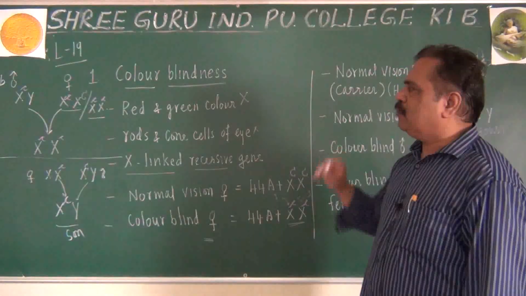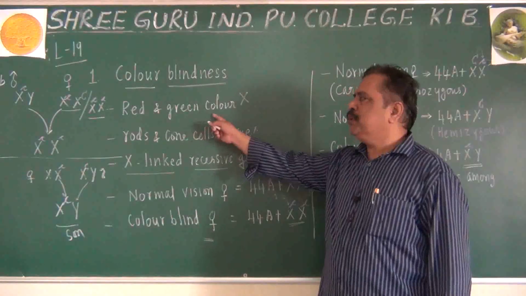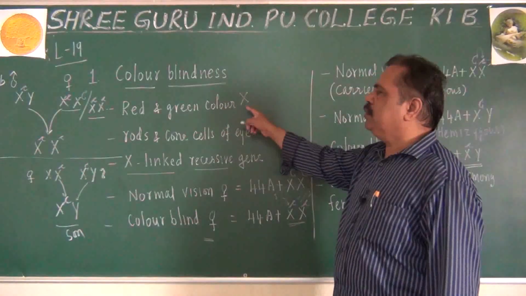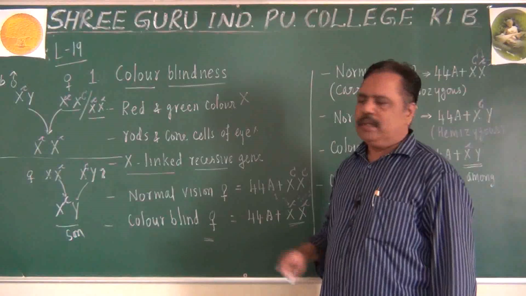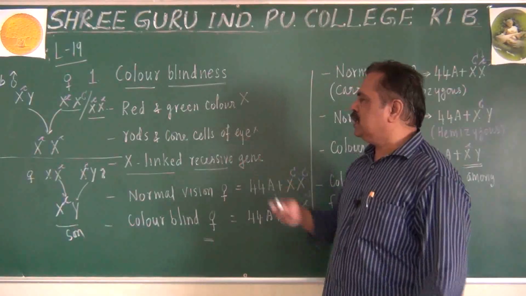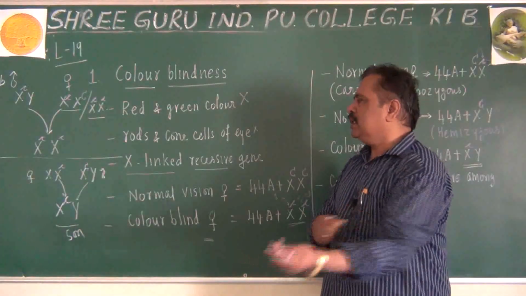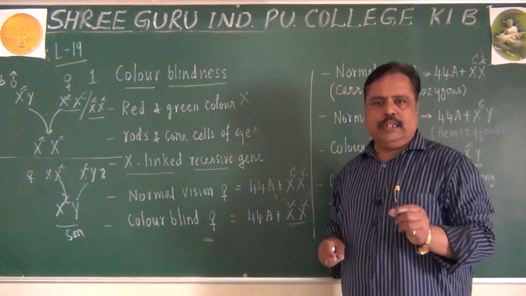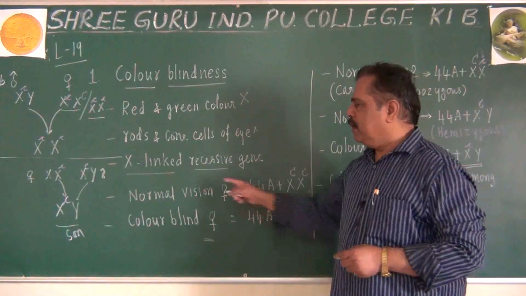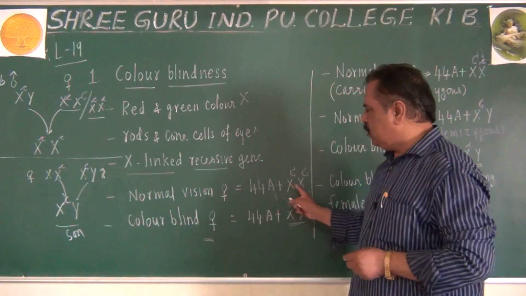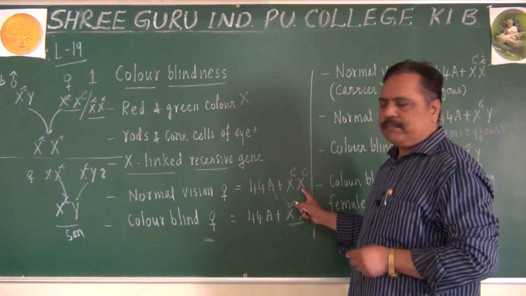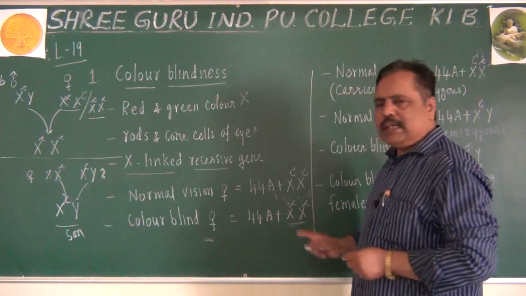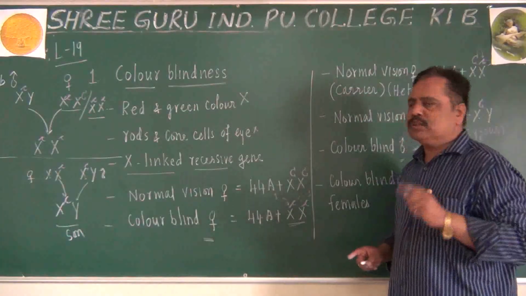Listen here, what is colorblindness? These people are unable to distinguish red and green color because the rods and cone cells of the eye are affected. This gene is located on the X chromosome, it is an X-linked recessive gene. Normal vision women will have capital C. Colorblind women will have small c, double dose.